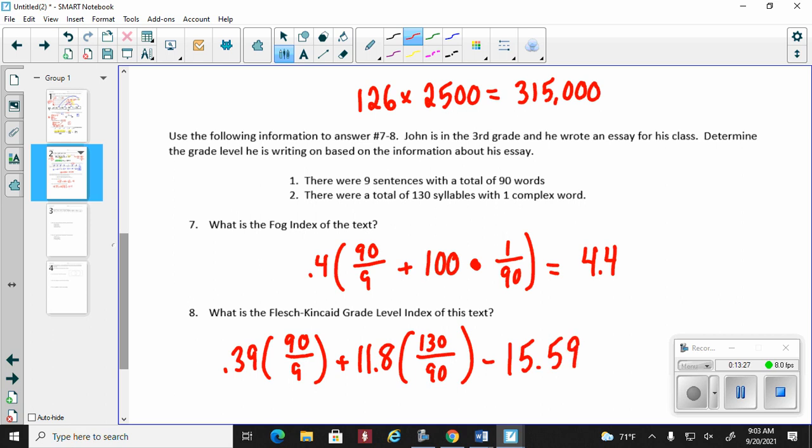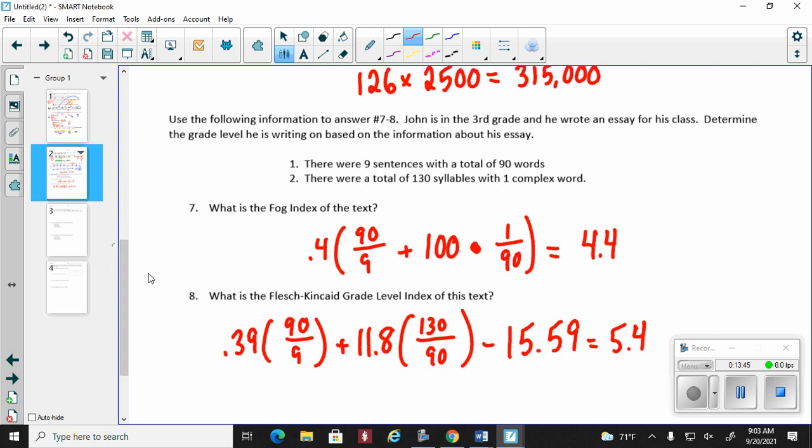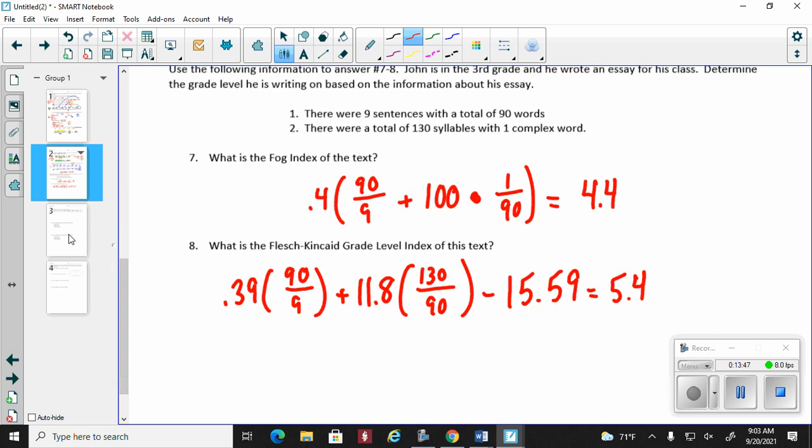Guys, that's part of the formula, so don't make that mistake. So 0.39, parenthesis, 90 divided by 9, plus 11.8, parenthesis, 130 divided by 90, minus 15.59. Do the math. You get basically 5.4. Now, remember, these two may not necessarily give you the exact same answer, but should be close.